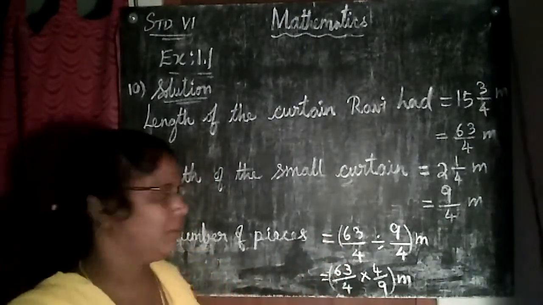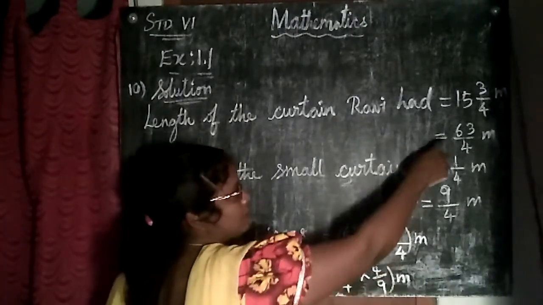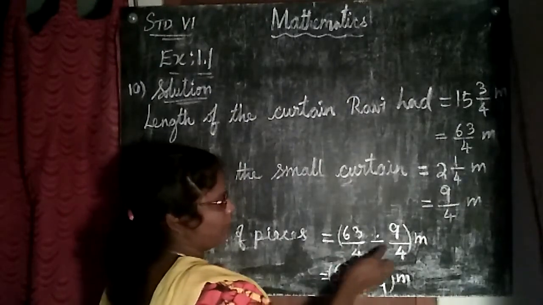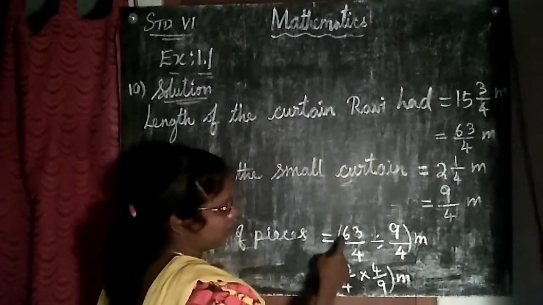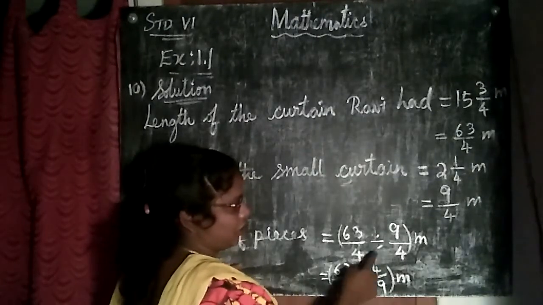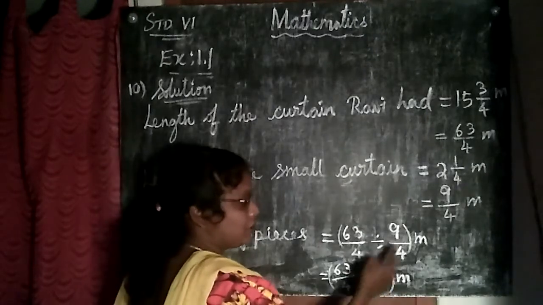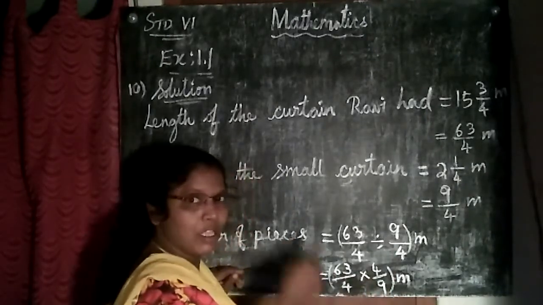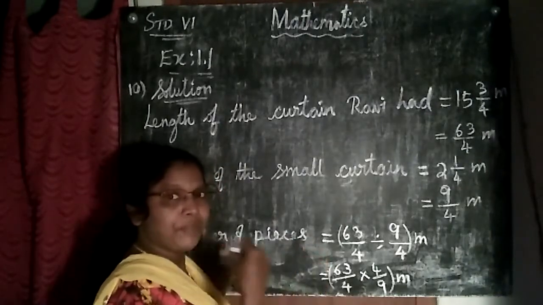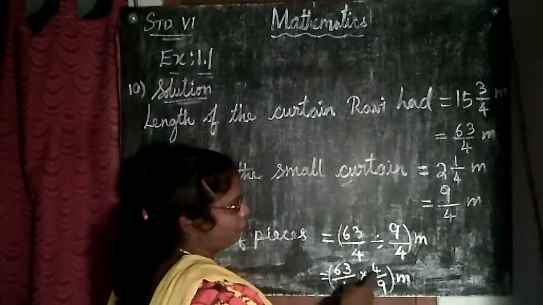That is the question. Okay, so to find that out we have to divide 63 by 4 by 9 by 4. So 63 by 4 divided by 9 by 4. Now 63 by 4 is written as it is. The symbol I have changed. Division I have changed to multiplication, and I wrote the second fraction's reciprocal. Reciprocal means what? Already I told you. Numerator will be written as denominator, denominator will be written as numerator. So 9 by 4, you have written 4 by 9.